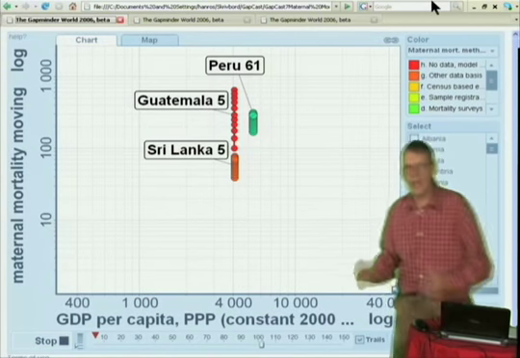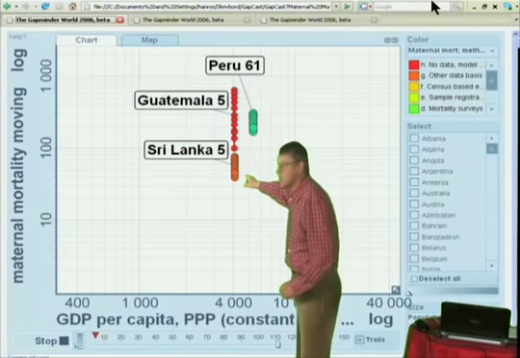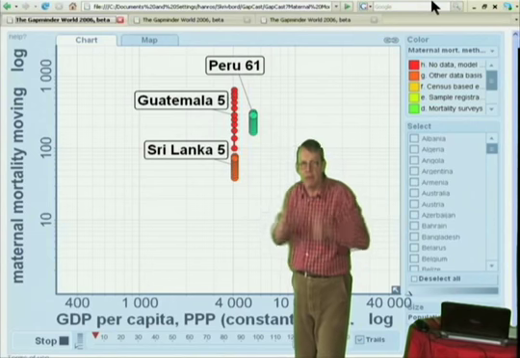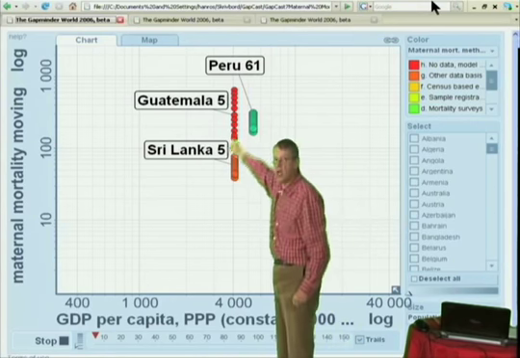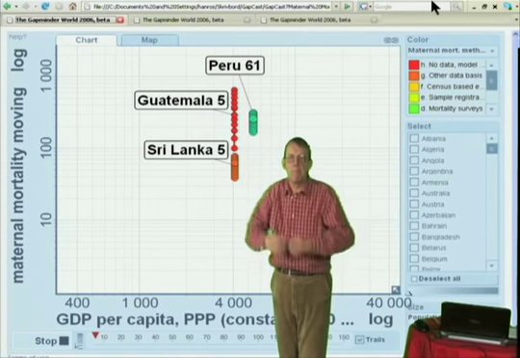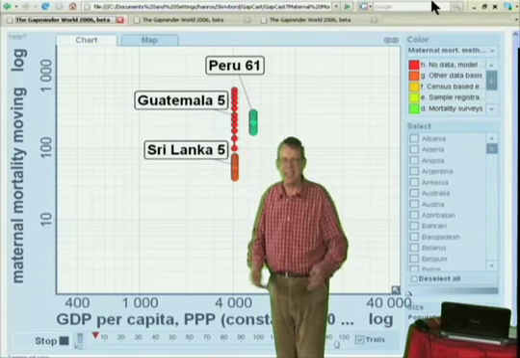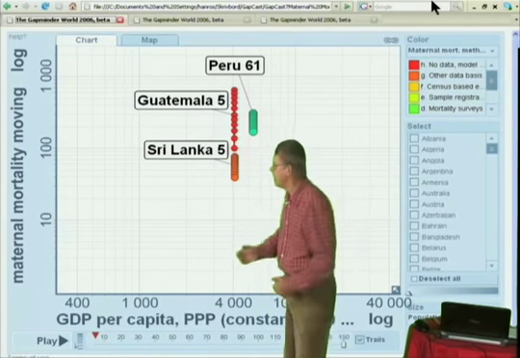Because maternal mortality can be obtained through different methods. In Sri Lanka, which is marked by brown here, the color now shows the type of method for obtaining the data. They had a special survey. In Guatemala, there is no data. It's a modeling exercise with indirect estimation. It's a very nice word for showing knowledgeable people made a guess.